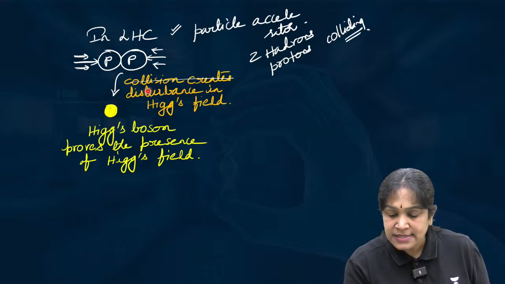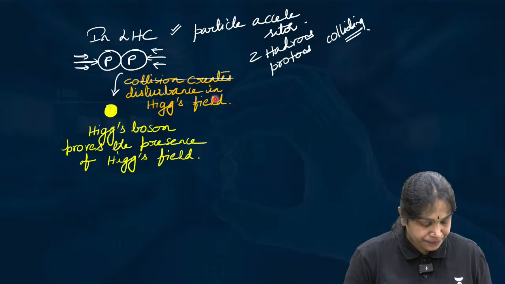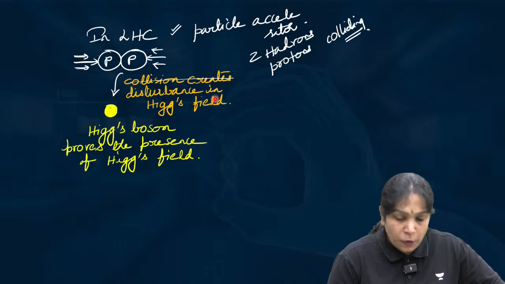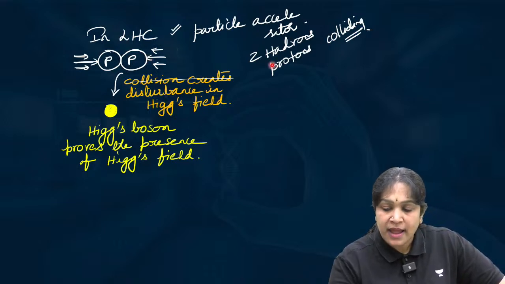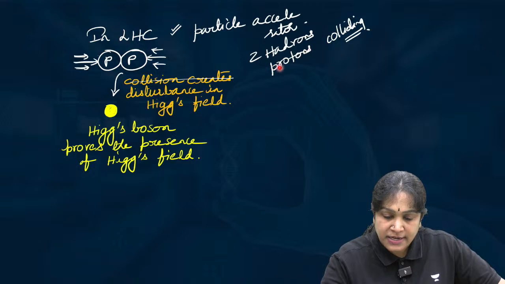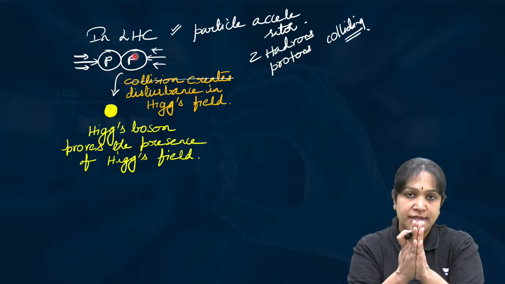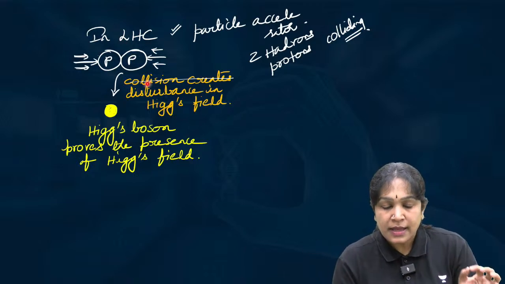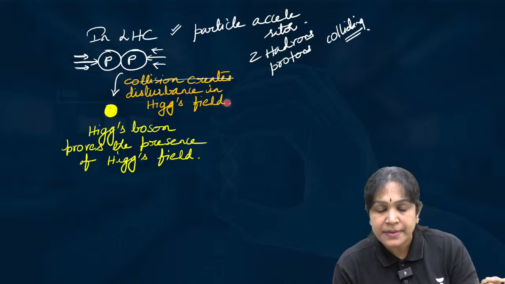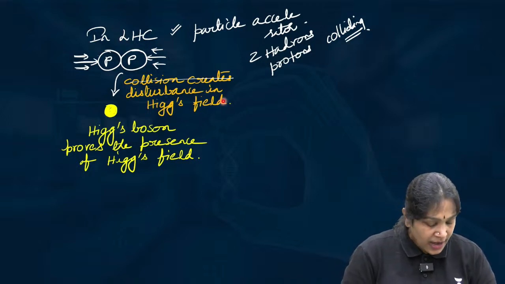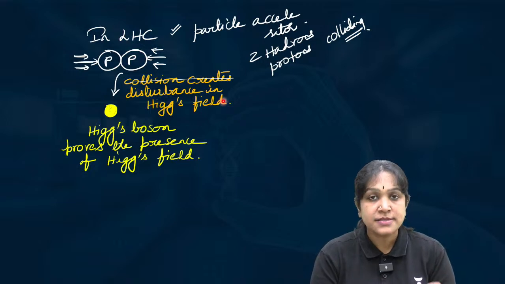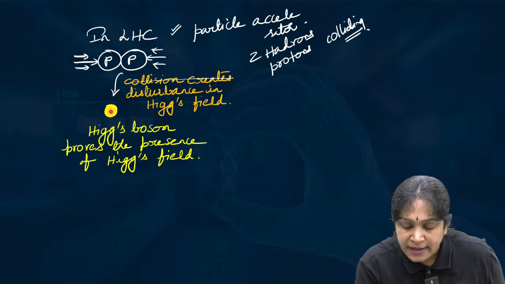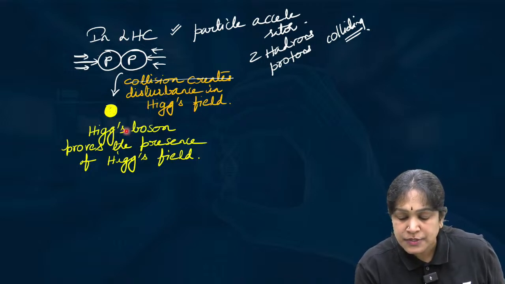The collision creates disturbance in the Higgs field, right? When two protons, which are nothing but hadrons, collide with each other in this instrument called the Large Hadron Collider, this collision creates disturbance in the Higgs field. And as I told you, when the Higgs field is disturbed, a particle will come out of it. That particle is called the Higgs boson.